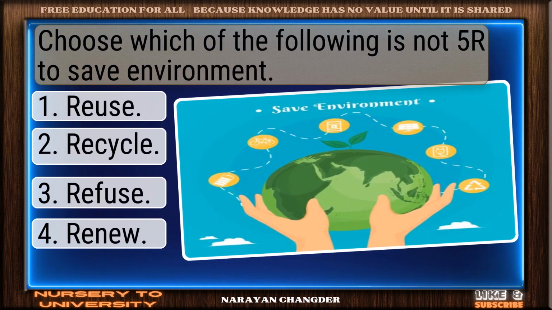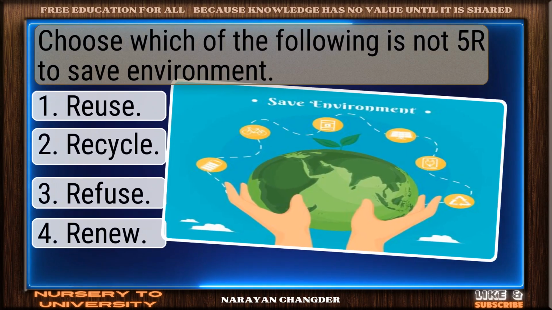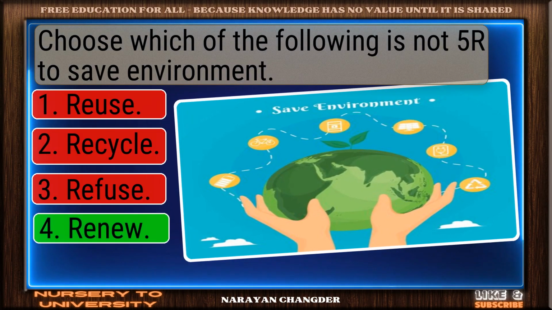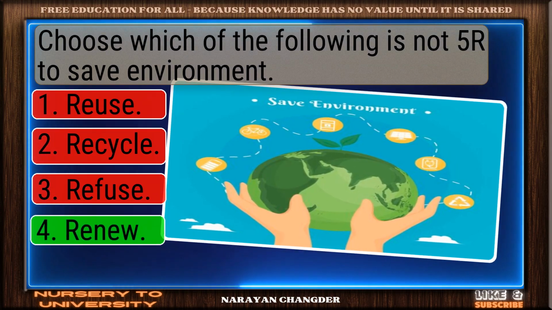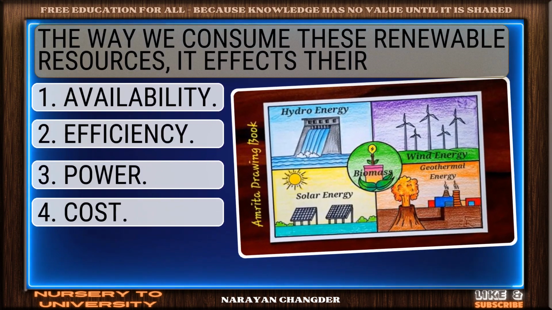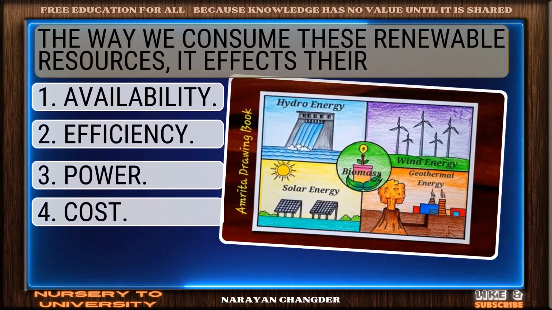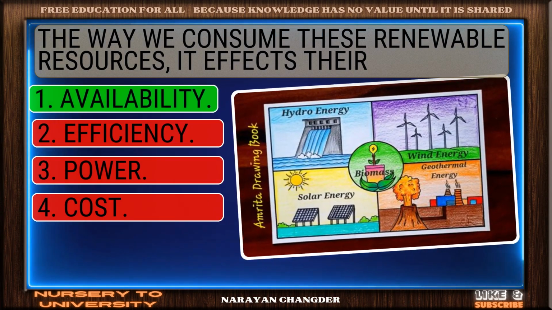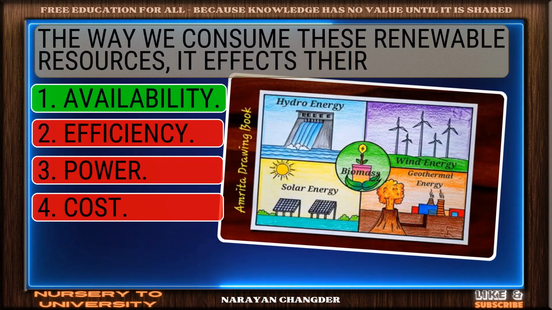Choose which of the following is not a way to save the environment. Excellent choice. Renew is right. The way we consume these renewable resources affects their. Good thinking. Availability is right.